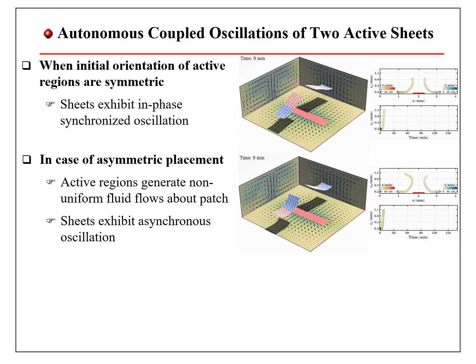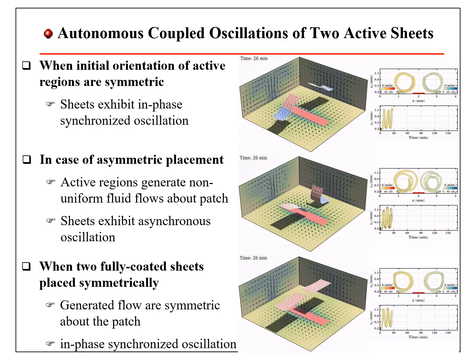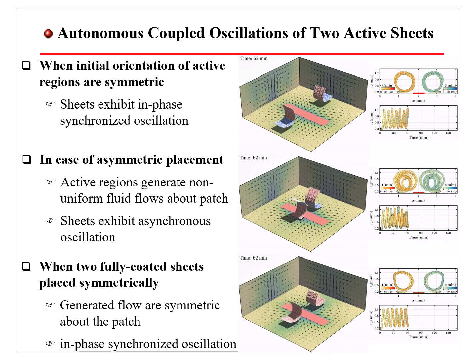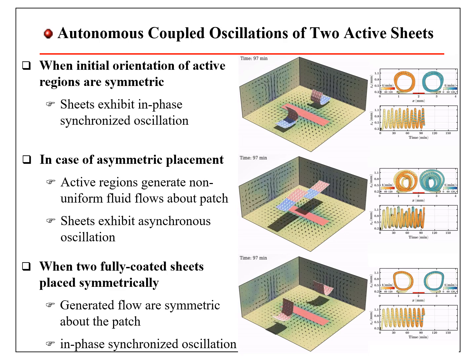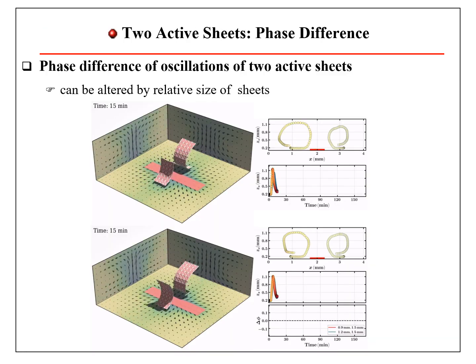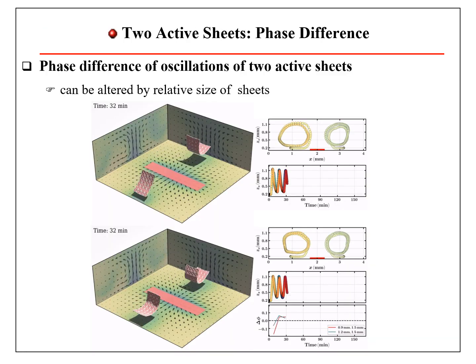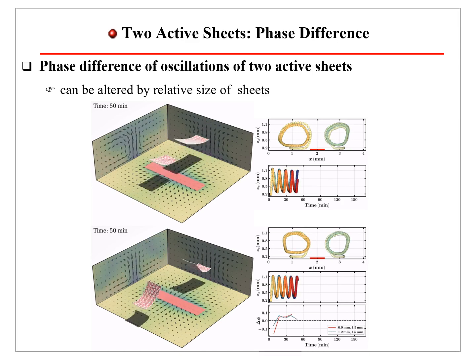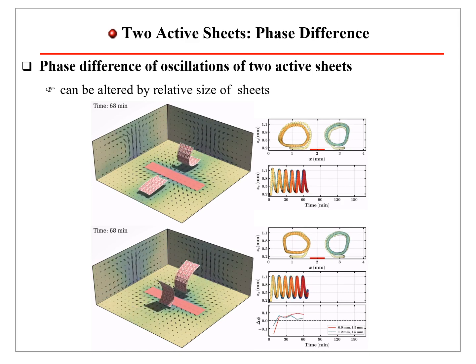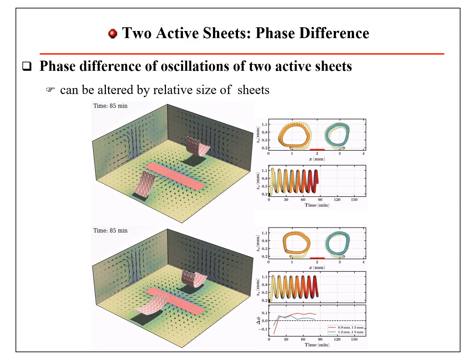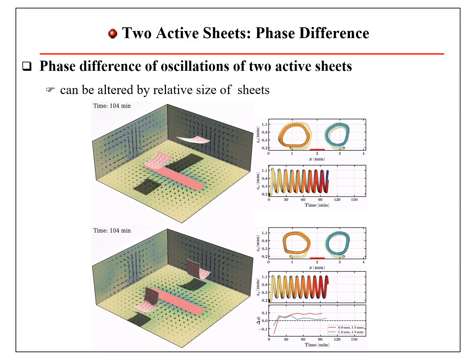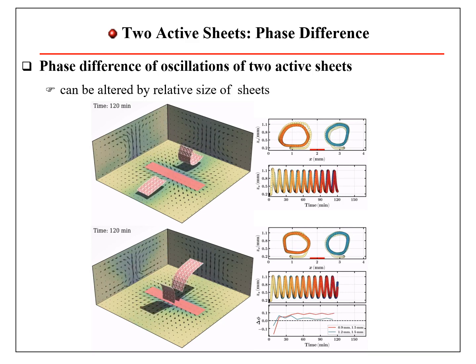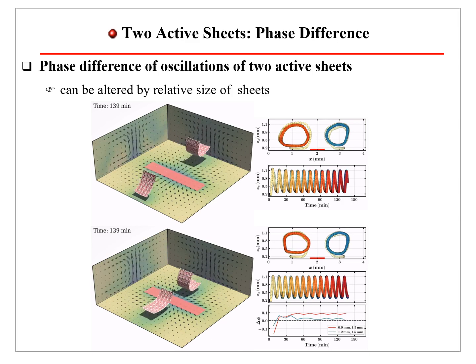In case of asymmetric placement, active regions generate non-uniform fluid flows about the patch and the seeds exhibit asynchronous oscillations. When two fully coated seeds are placed symmetrically, again the generated fluid flows are symmetric about the patch and the seeds show in-phase synchronized oscillations. The phase difference between two fully coated active seeds can be controlled by changing the relative size of the seeds. Here the length of the seed on the left side of the patch is different in the top and bottom panel, and they oscillate with different phase difference.